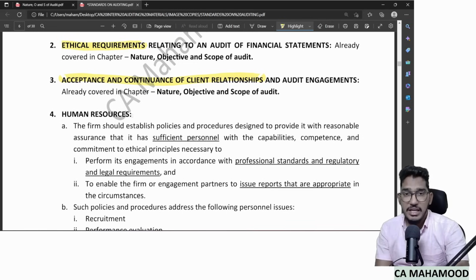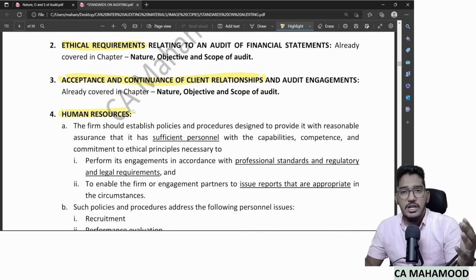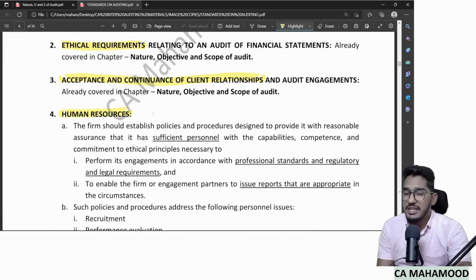Now the fourth area over which you need to have policies and procedures is human resources. Why? Because human resources is nothing but your staff. If you have good, capable, competent, knowledgeable, and hardworking staff, then only will the audit happen in a qualitative manner. If you have incompetent, inexperienced, uncommitted people and don't have a strong team, you will not be able to do the audit in a qualitative manner. So in your policies and procedures, you need to have policies regarding your staff also. Sir, what kind of policies do I need to have regarding my staff?